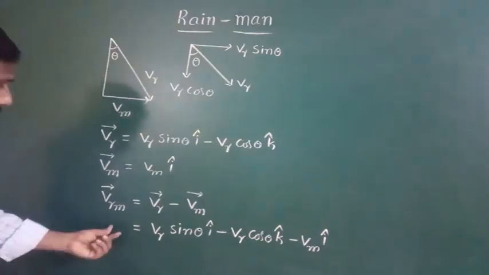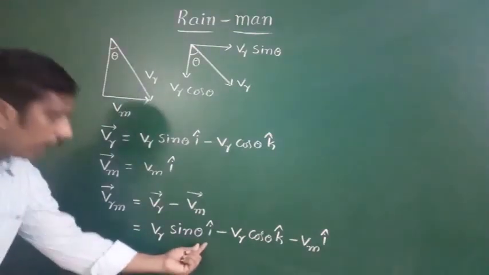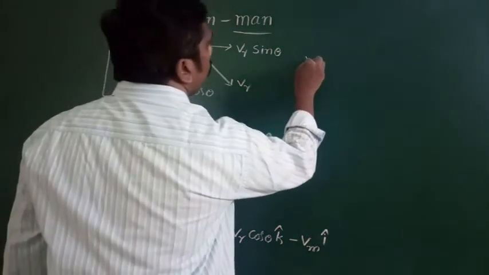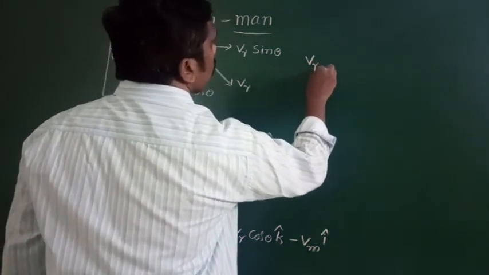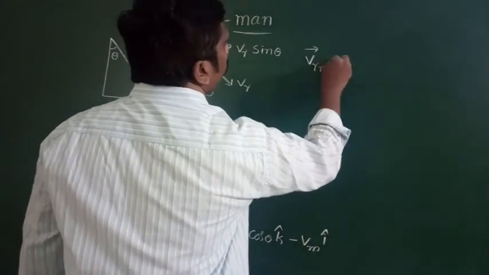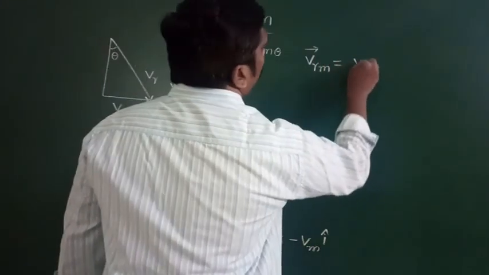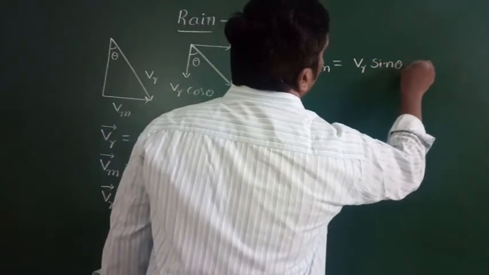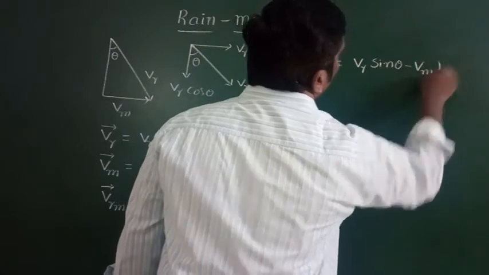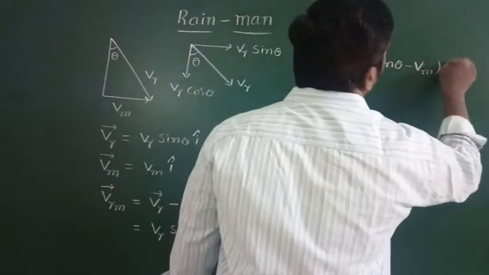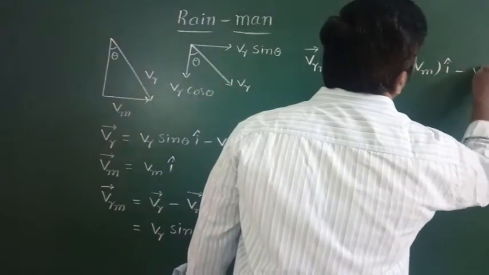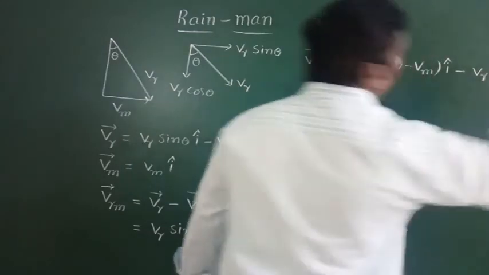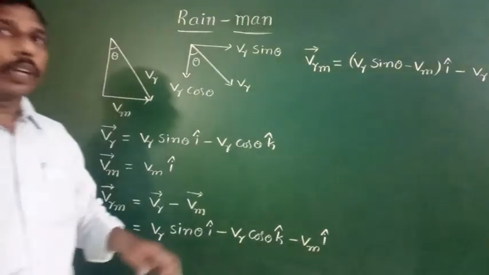See, now in this expression, i cap is there in both terms. Take it common, then you get the velocity of the rain with respect to the man is equal to Vr sin theta minus Vm into i cap minus Vr cos theta into k cap. These are the terms we got in this case.